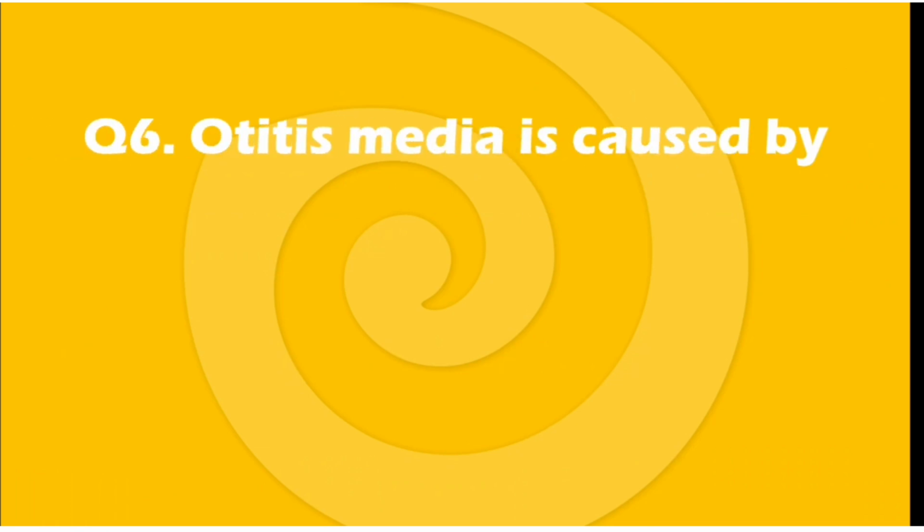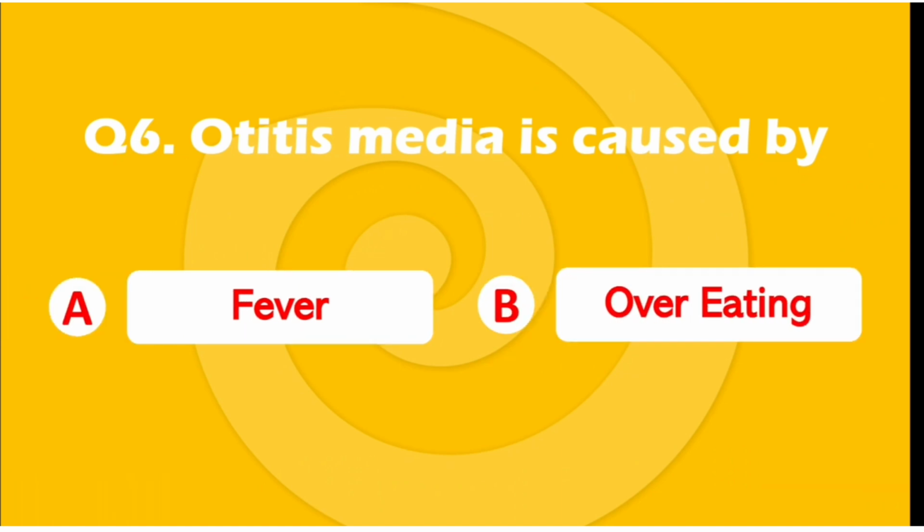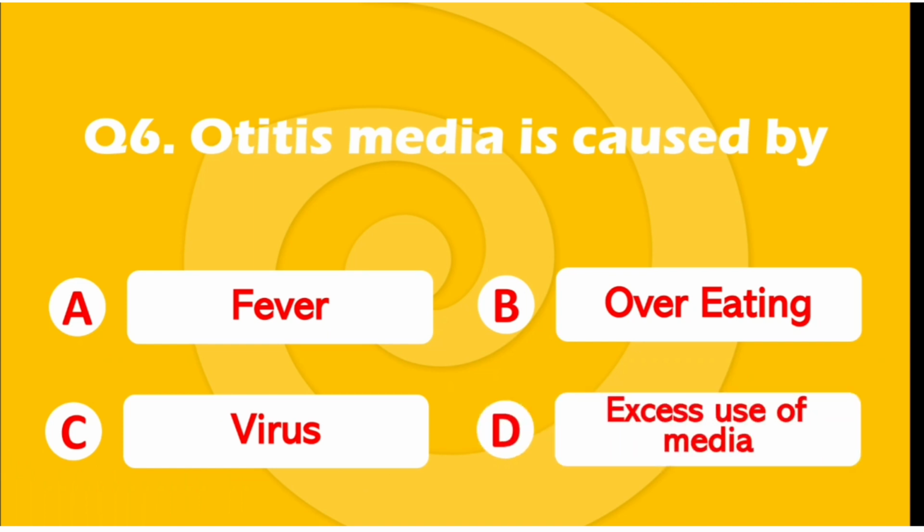Question number 6 is, otitis media is caused by option A fever, option B overeating, option C virus, or option D excess use of media. According to you, what is the right answer? Please pause this video and comment down below. The right answer is option C virus.